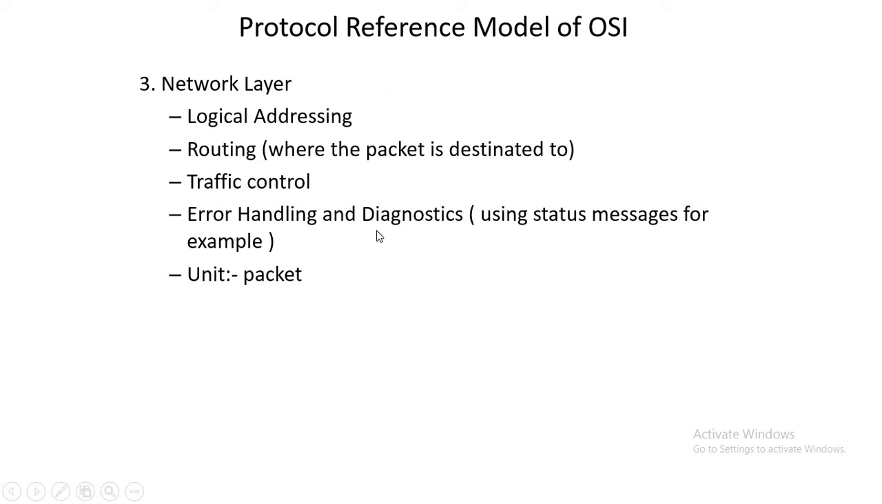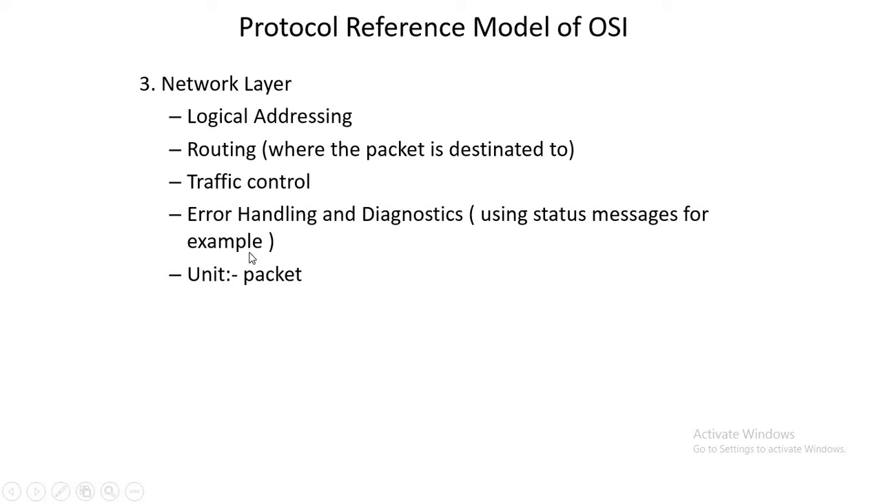Error handling and diagnostics using status messages, for example, any types of errors in data packets or data units, will be handled by the network layer. Diagnosis means analysis of a message, like which bit is responsible for which thing, like if there is a flag, what is the working of flag registers. This type of functionality is carried out by the network layer.